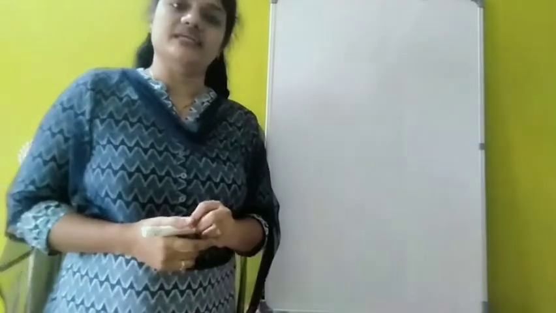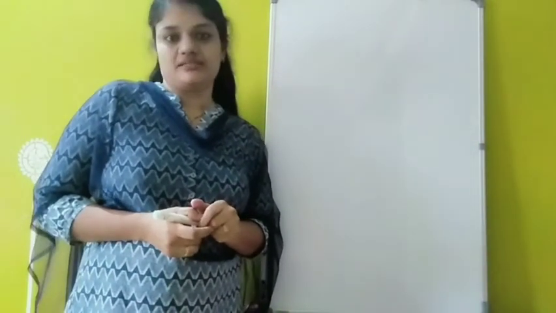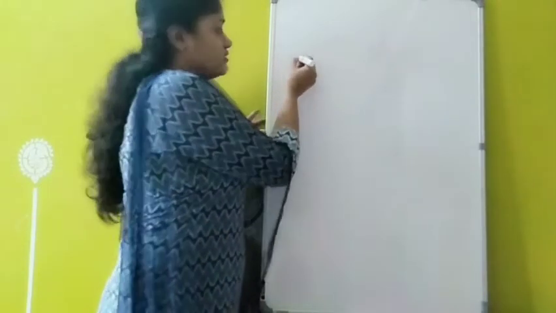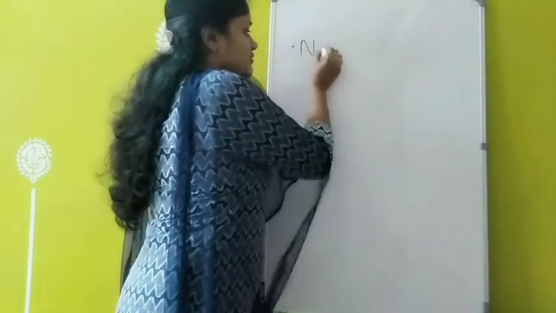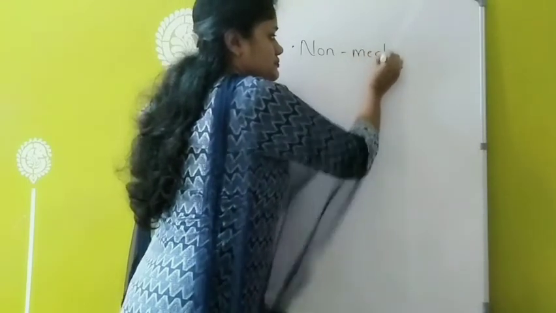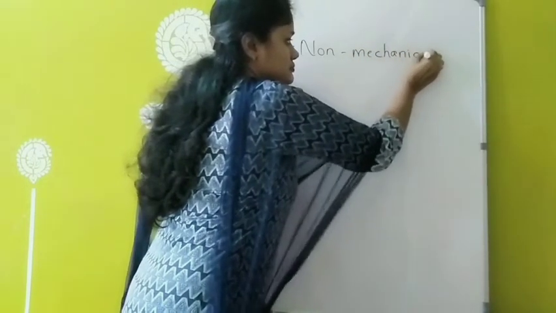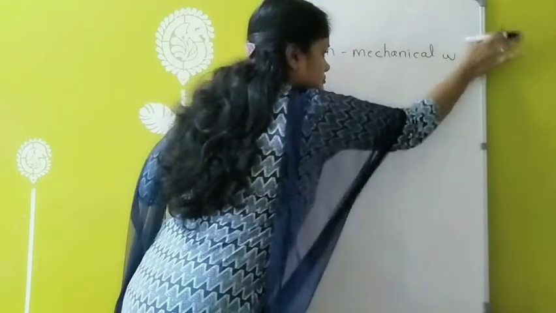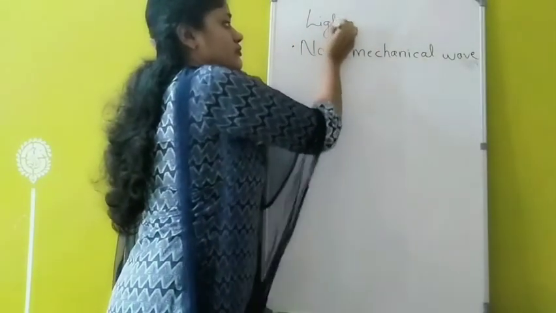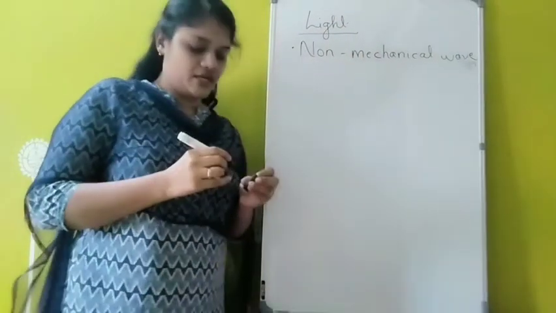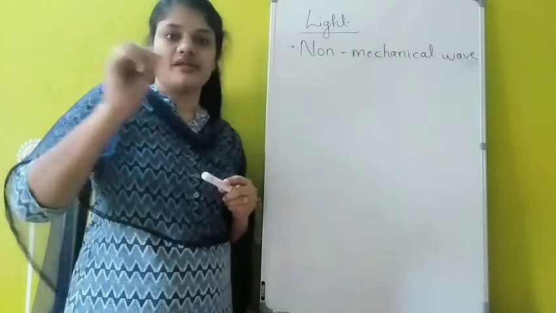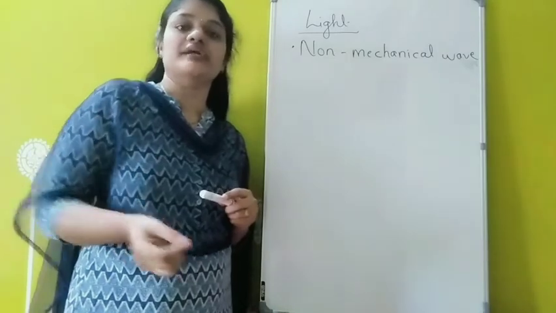Light is considered as a non-mechanical form of energy. That means it does not require any medium to travel. So light is considered as a non-mechanical wave, which does not require a medium to travel.